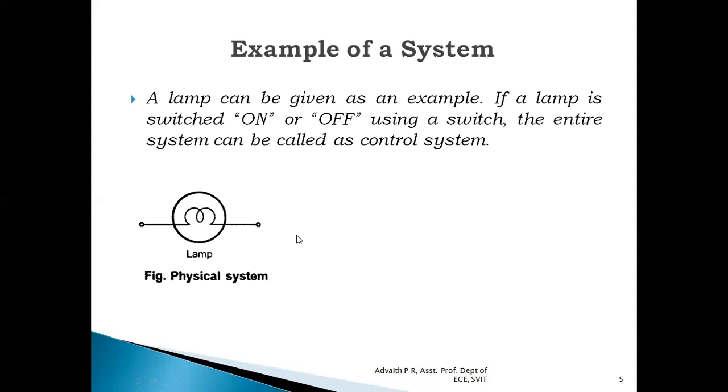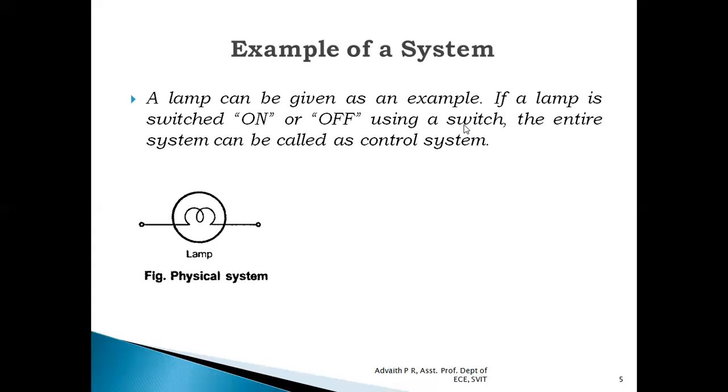Let me explain it further. The physical system consists of a lamp. If this physical system has to be converted into a control system, we have to employ a switch. We have to control the state of the lamp by some means, and that means is nothing but a switch. By operating the switch, we can either turn on the lamp or turn off the lamp.